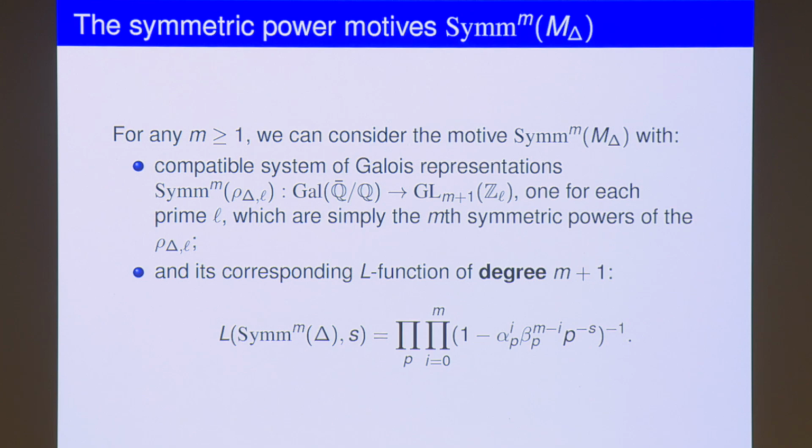By this formula, you remember that the tau p's were the sum of alpha p plus beta p. They were the eigenvalues of some matrix, they were the roots of some matrix, and you can construct this degree m plus 1, because it has m plus 1 Euler factors at each prime p. All right, so you can do these simple things.